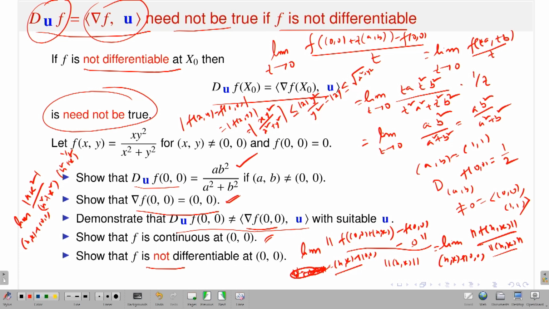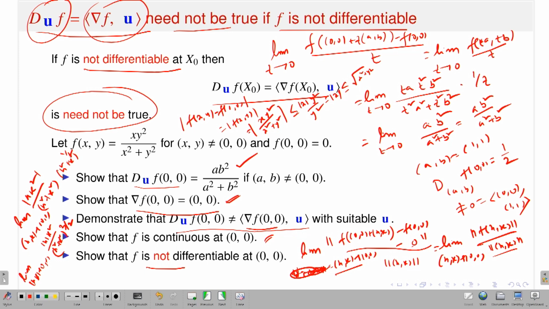So what will be the denominator? The denominator will be (h² + k²) to the power 3/2. So I want to talk about the limit of this object: the limit as (h, k) goes to (0, 0) of |hk²| divided by (h² + k²)^(3/2). This limit does not exist.